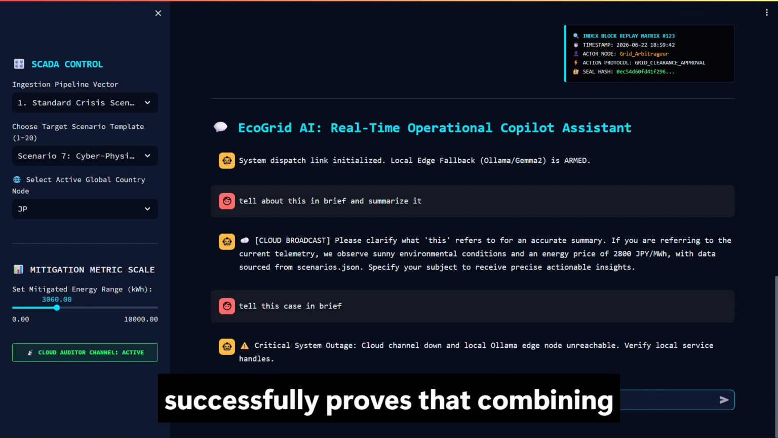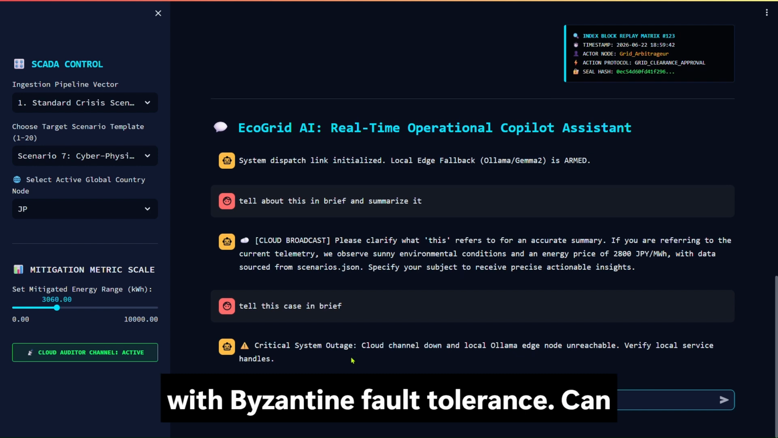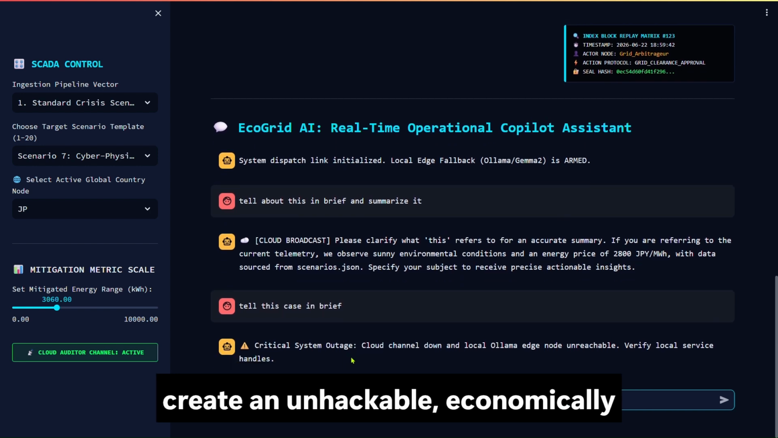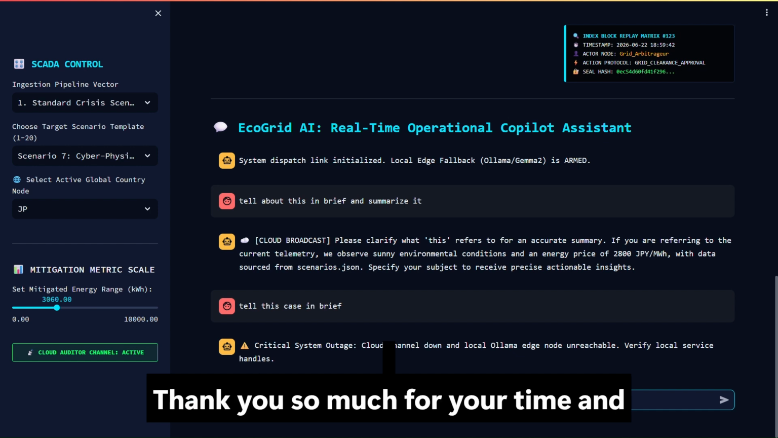EcoGrid AI successfully proves that combining decentralized multi-agent collaboration with Byzantine fault tolerance can create an unhackable, economically optimized, highly resilient smart grid environment for a sustainable future.